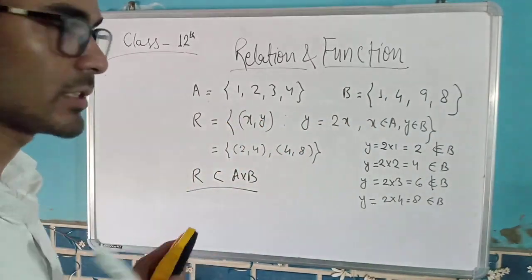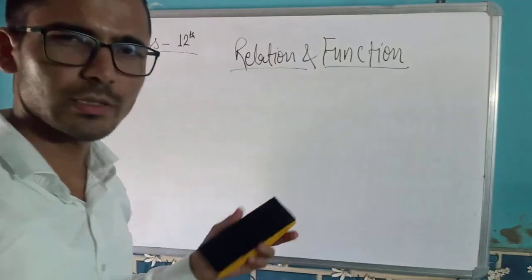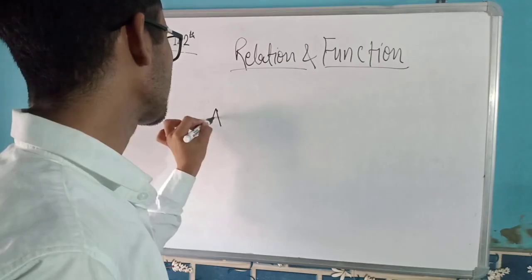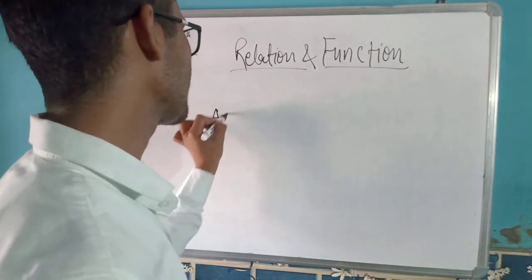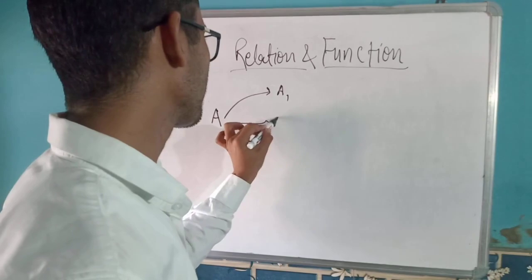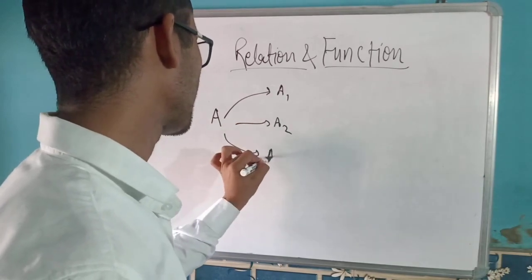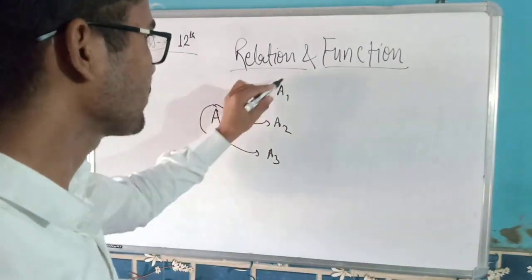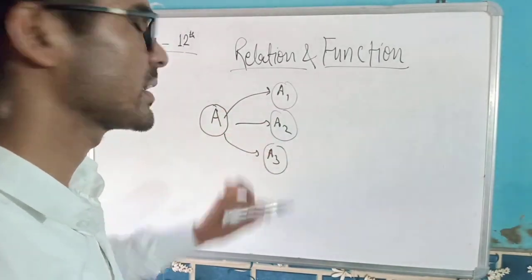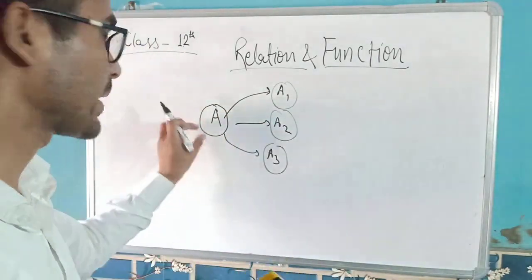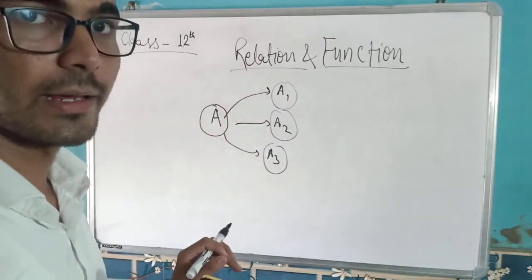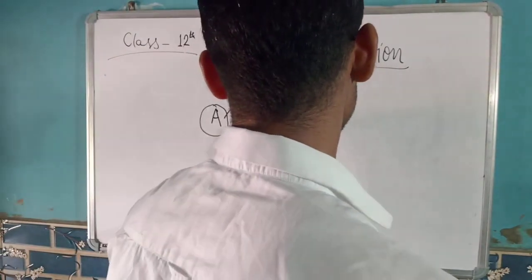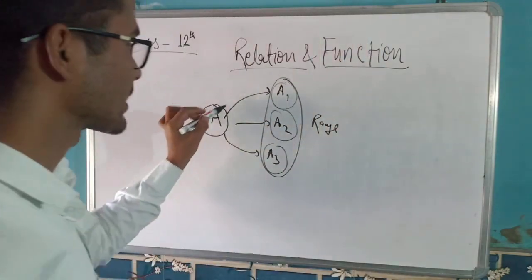This is a simple thing to understand. In common language, a relation is relating with someone. One person is relating to multiple persons. Let's say A is relating to A1, A2, A3, and many others could be. So one person can have multiple images, meaning those to whom A is related are the images of A. These will form the range of the relation.